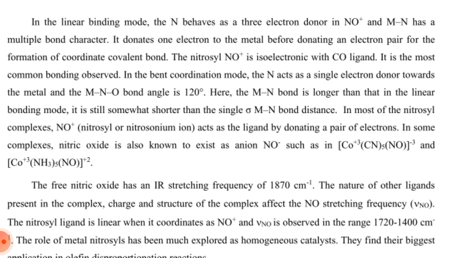In the linear binding mode, the nitrogen behaves as a 3 electron donor in NO plus, and M-N has multiple bond character. It donates 1 electron to the metal before donating an electron pair for the formation of a coordinate covalent bond. The nitrosyl NO plus is isoelectronic with the carbon monoxide ligand. It is the most commonly observed bonding.